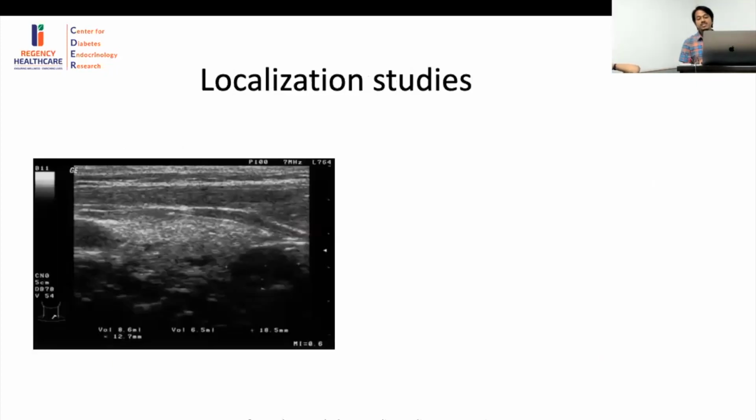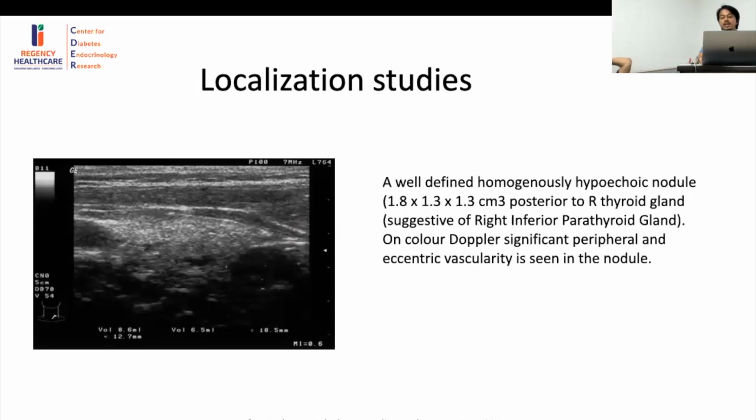Now, this is a representative image. The reports which I'll present to you are of the patient. The USG report of the patient came, as I have already mentioned, as a well-defined homogeneously hypoechoic nodule, as you can already see in the photograph presented. The size of which was 1.8 into 1.3 into 1.3 centimeter, which was suggestive of a right inferior parathyroid gland.